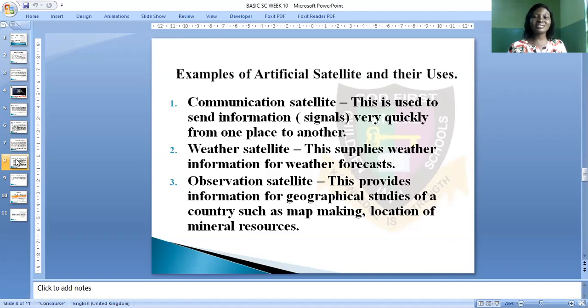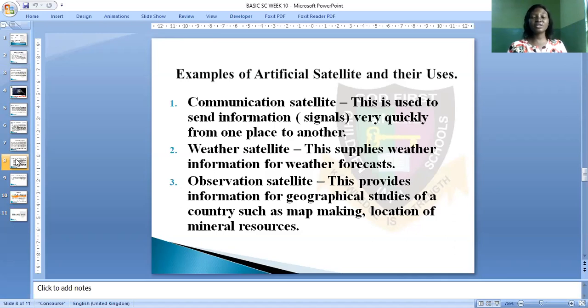In the broadcasting industry, we use communication satellites to send and receive signals. They are used to send signals, probably news from an international country, while we are here in Nigeria. So a communication satellite can be sent into space to receive the signal. They use this to send signals, and also they will receive the signal. So this is why it is possible for us to get international news, to get what is happening all over the world. Also, we have the weather satellites.